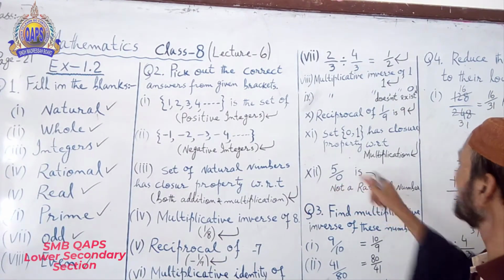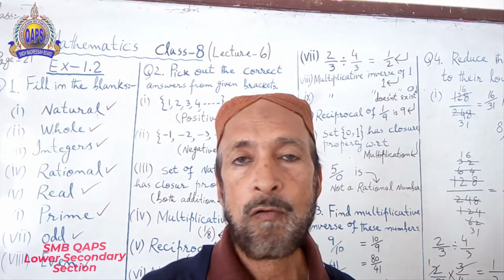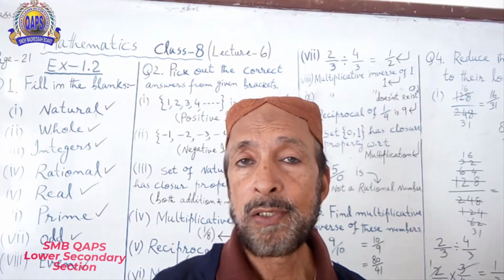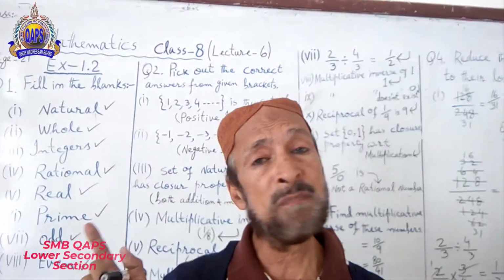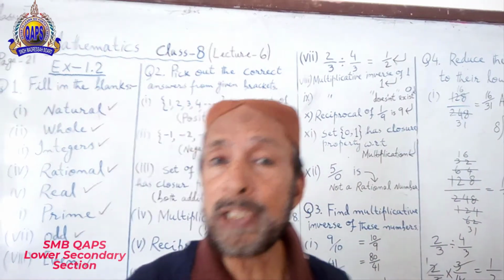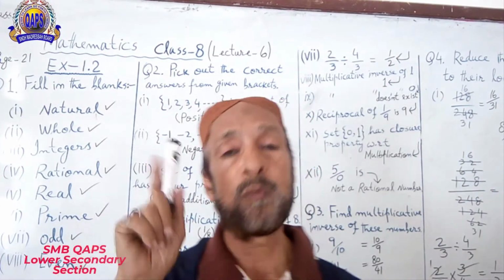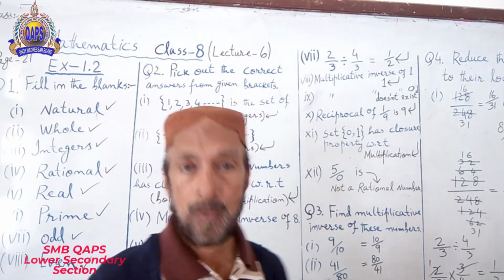Next, 5 upon 0 is what? You cannot calculate it. It's not a rational number because the denominator should not be equal to 0. Over here it's 0.